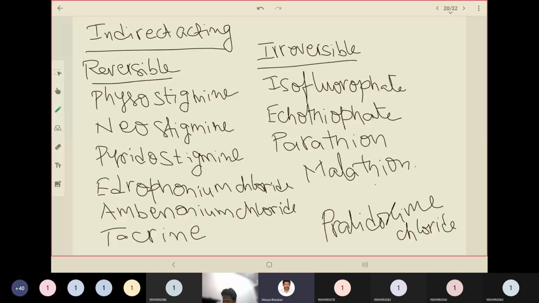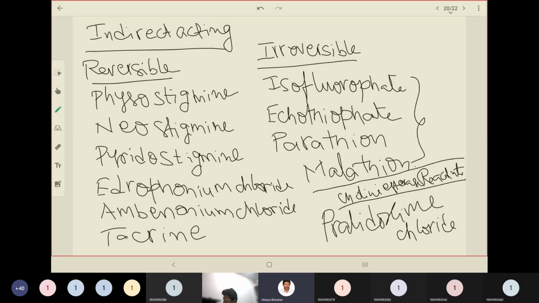It comes under cholinesterase reactivator. That means the cholinesterase enzyme is damaged by the above four candidates, and that is a poisoning. So we use pralidoxime chloride as an antidote in such conditions. It will restore the function of acetylcholinesterase so that the continuous triggering will be stopped. This you must remember.